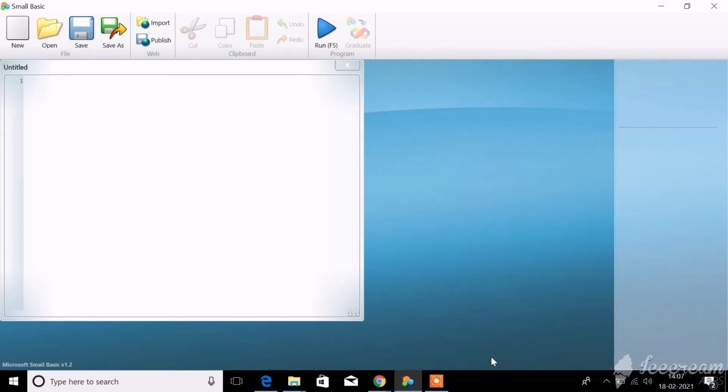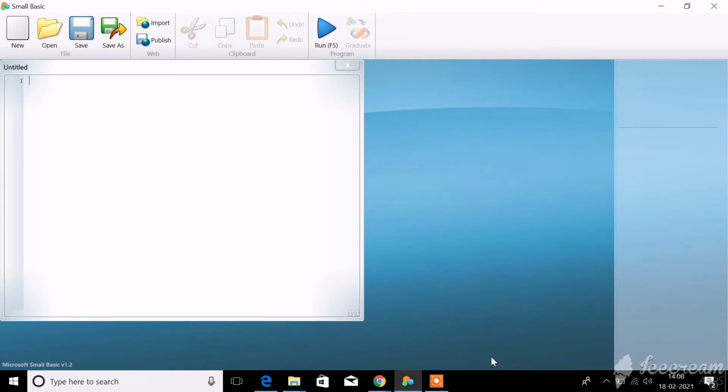Program means nothing but commands, the statements or commands that are used to tell your computer what it must do. So that is called a program. We are going to write a simple program today. Shall we do that?